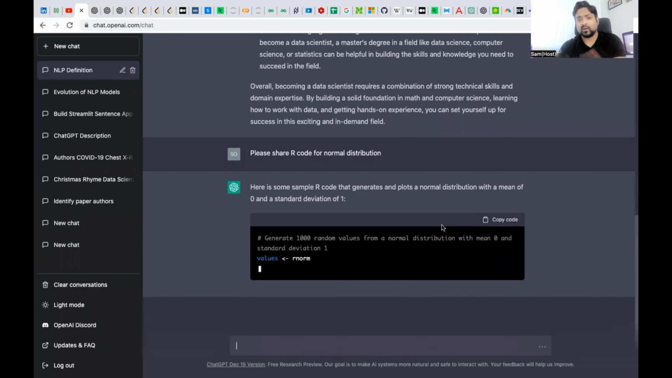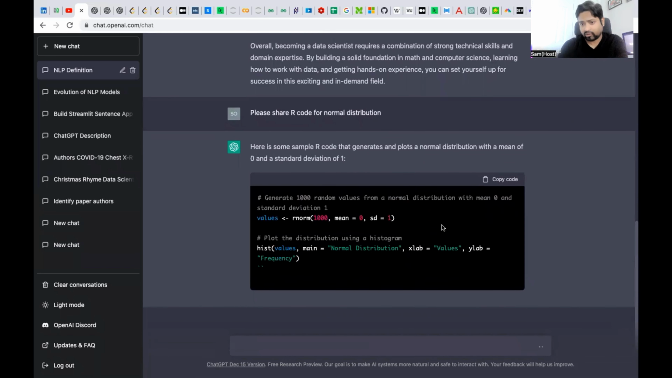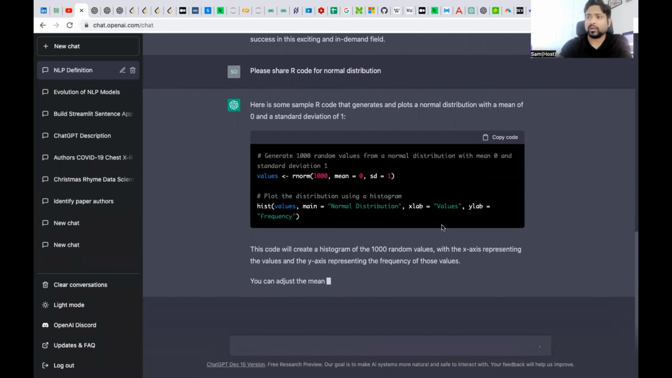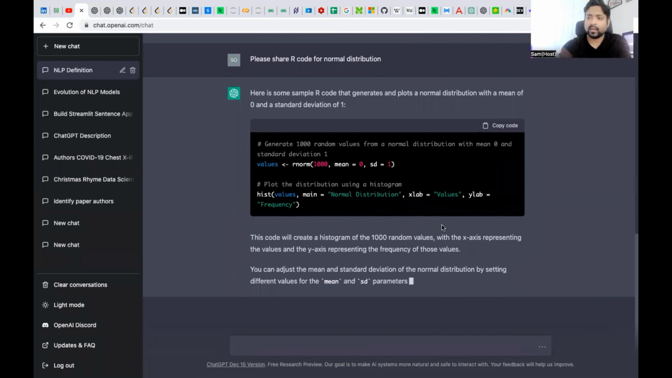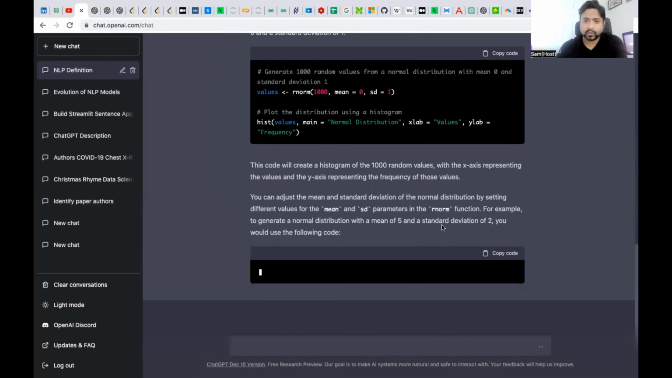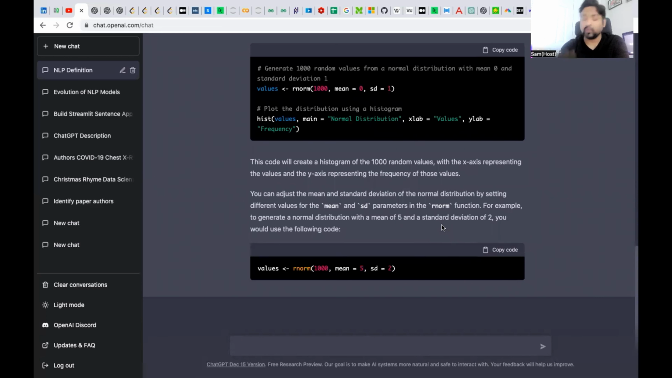As you can see, once you ask ChatGPT what the R code for normal distribution is, it started giving you information accordingly. If you run this code, it will create a histogram in RStudio in a normal distribution format where the mean is 0 and the standard deviation is 1. It also gives you additional information that you can adjust the mean and standard deviation to your use. So it's not only giving you a coding example, it's also giving you background on how you can update the code in order to get a different result.